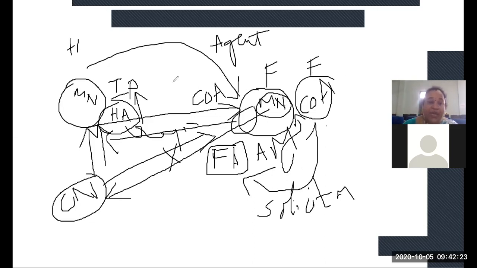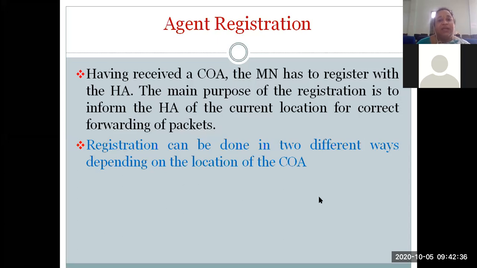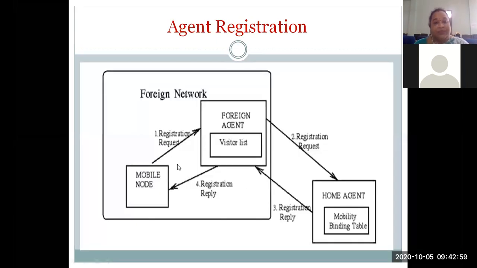COA. So this COA has to be registered for the mobile node at the home network, right? This is what registration means. This registration can be done in different ways depending upon the location of the COA, that is, whether you have been allocated a foreign agent COA or a co-located COA. Depending upon those two COAs, your registration has to be done with the home agent, right?